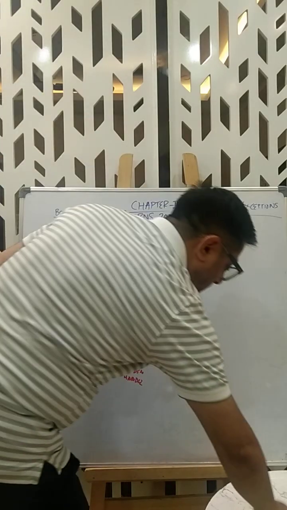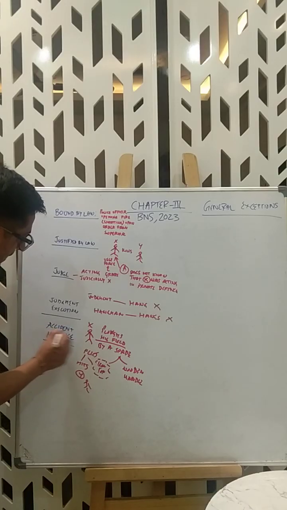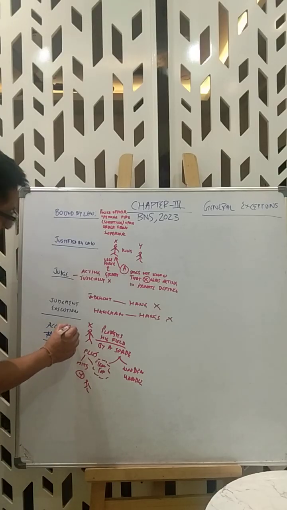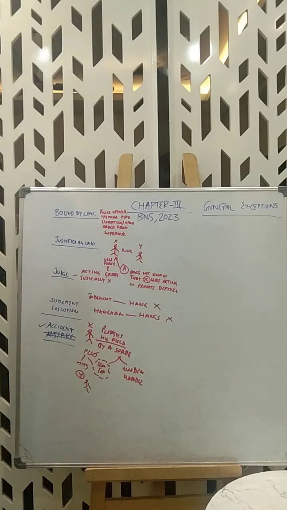You can use the word accident for it. I just put a mistake, it will be accident, right? That's the textual word actually. Take this word, accident. This would be the correct word for that. Right? So this is by accident. Right? So you have these examples of bound by law, justified by law, judge, judgment execution, accident.